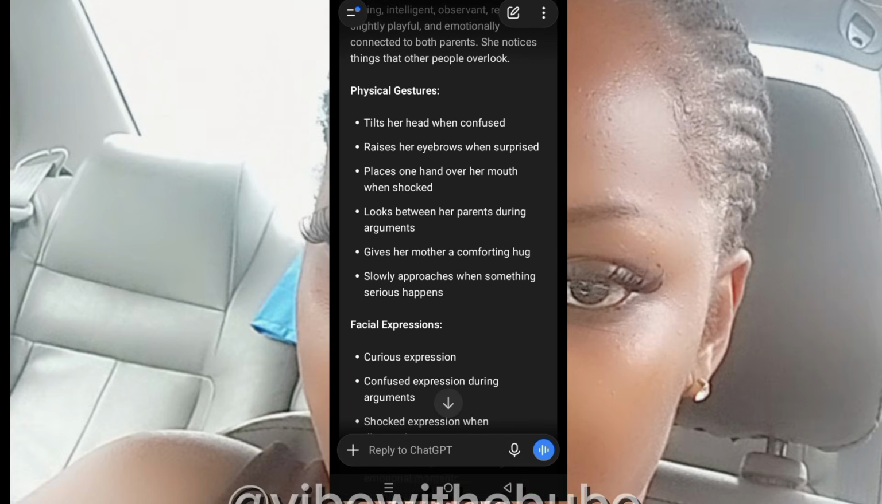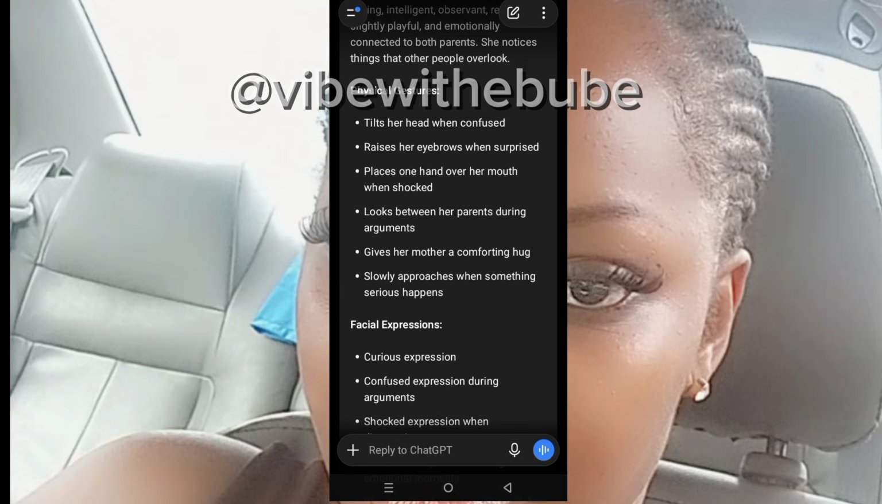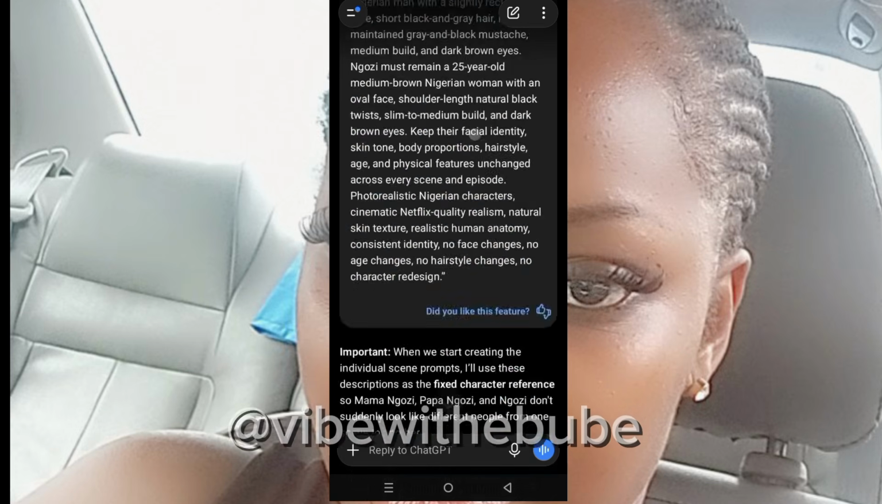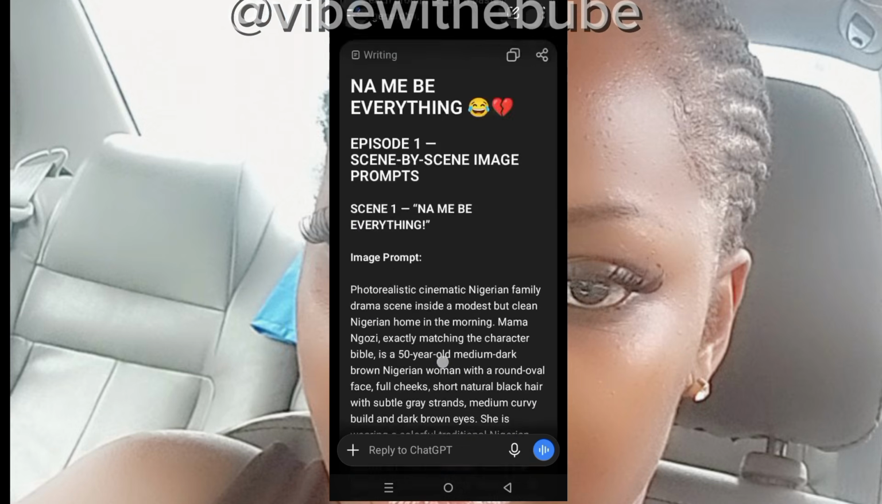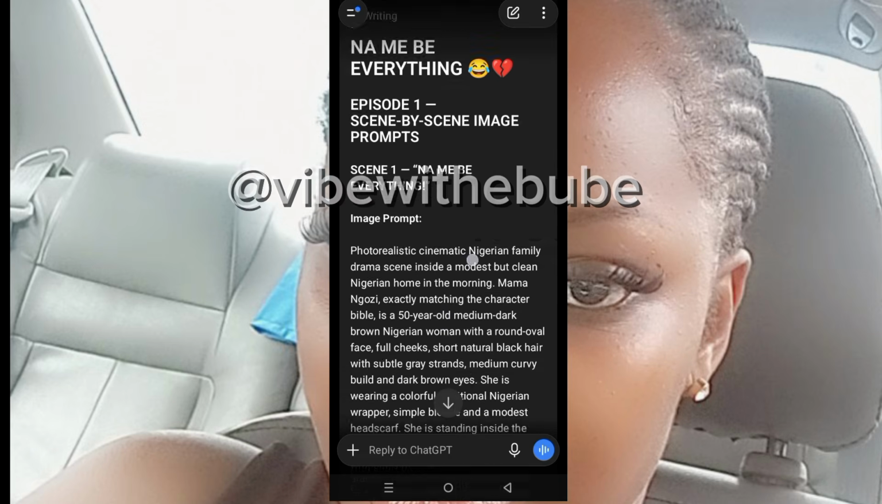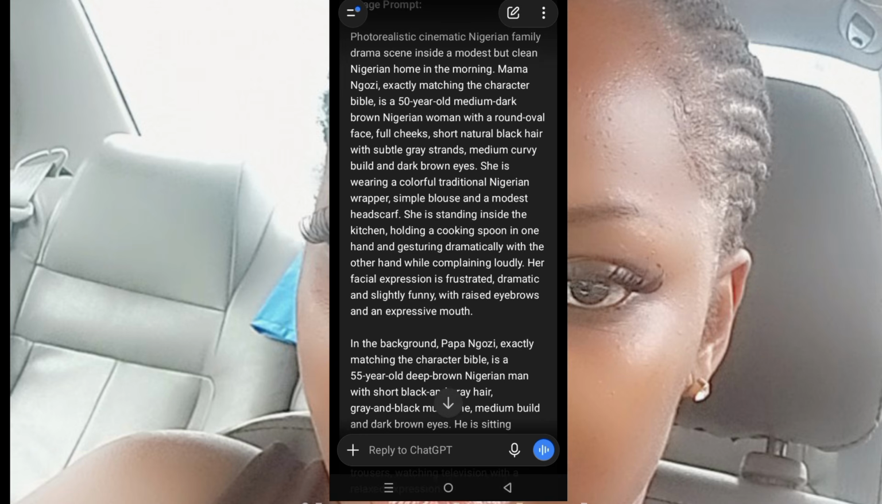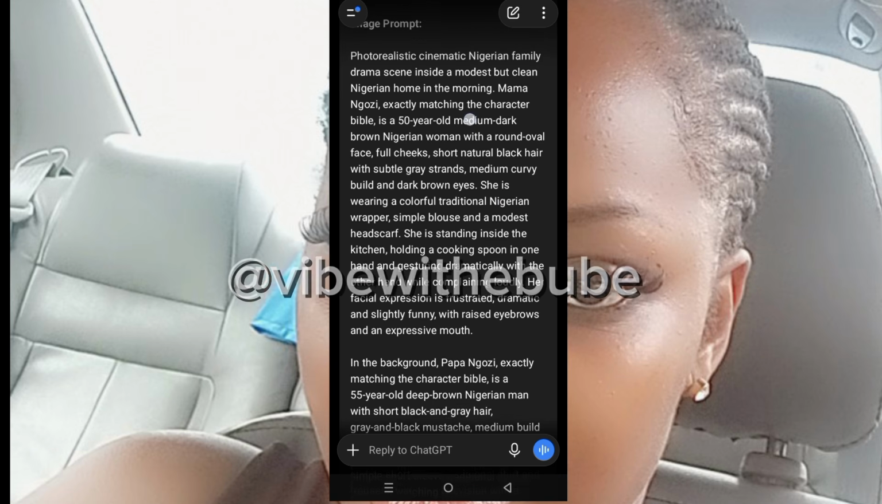Okay, so as I was saying, once you get your character consistent images ready, what you have to do is go to your scene by scene images. So this is our scene by scene images. Now you can see scene one. Go and read it carefully, okay? You see where they mentioned Mama Ngozi? And also go and check the names they mention here.